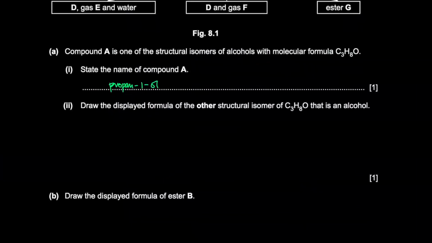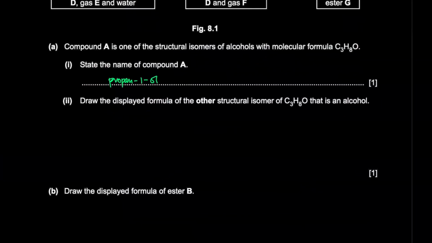Draw the displayed formula of the other structural isomer. Displayed formula means all the bonds have to be shown. The other structural isomer is propan-2-ol. Right? The OH is on the middle carbon. Doesn't matter if you show it at top or bottom, it's the same thing.